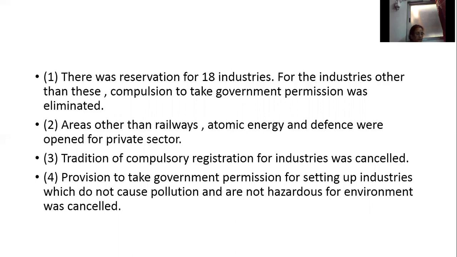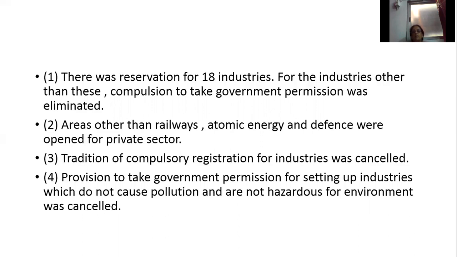So which are the reforms related to economic liberalization? First one is that there was reservation for 18 industries. For the industries other than these, the compulsion to take government permission was eliminated. Then second one is that areas other than railways, atomic energy and defense were opened for the private sector.